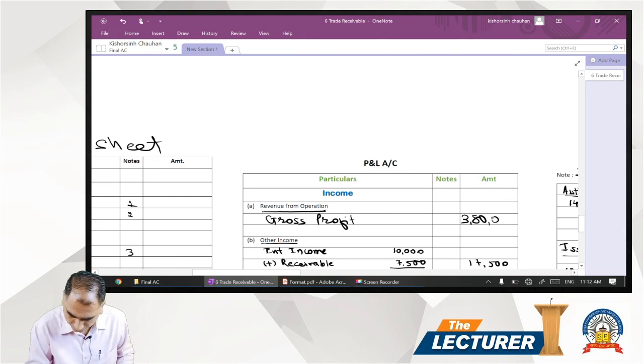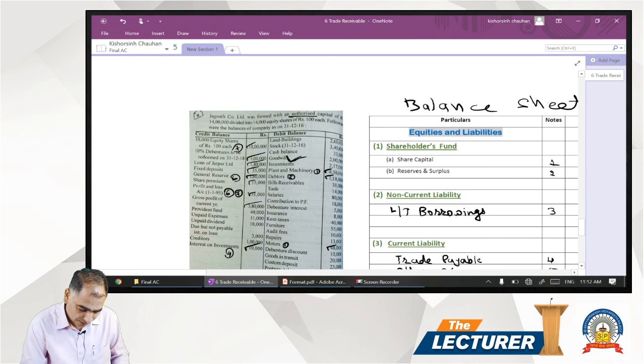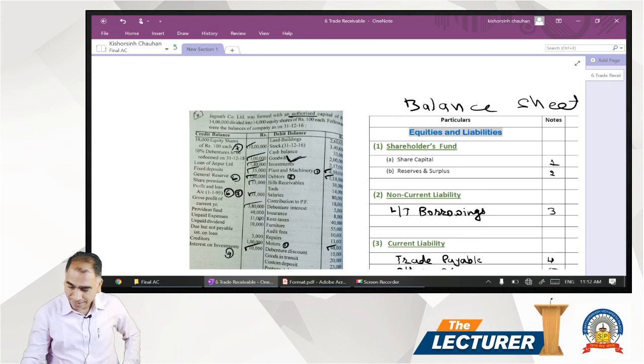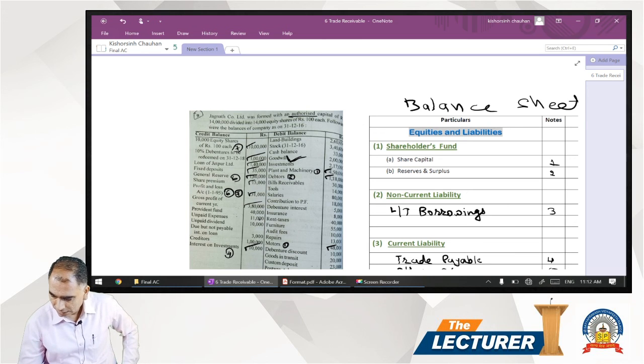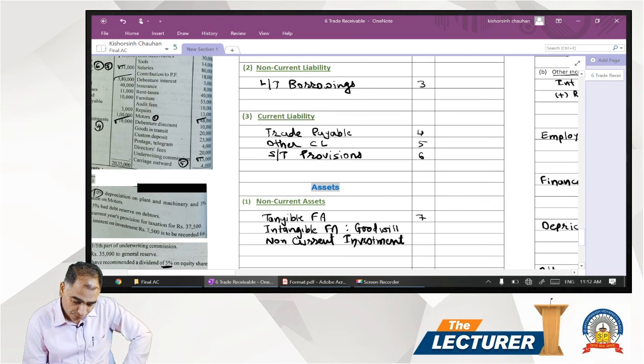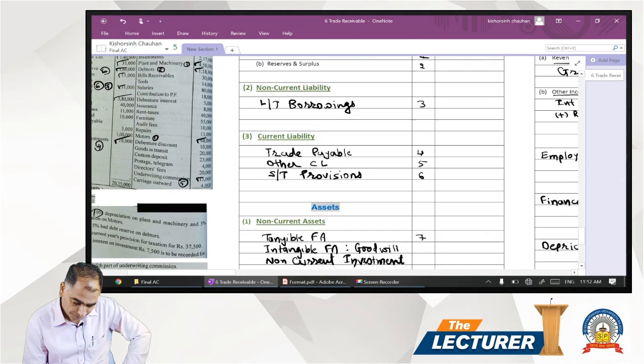After GP, next item is provident fund, unpaid expenses, unpaid dividend. These are the liabilities, and due but not payable interest on loan. These are all short-term liabilities. So we have to show it in the short-term liabilities. So it's called other current liabilities.